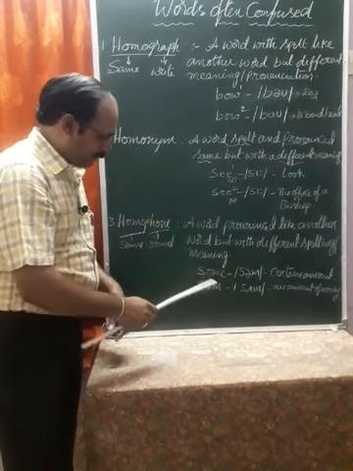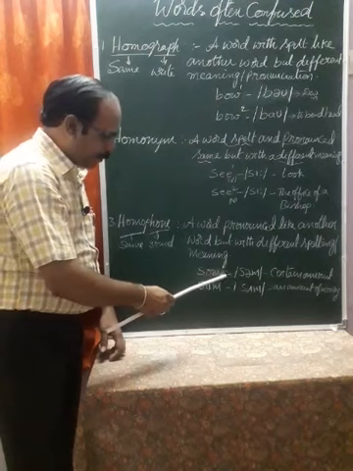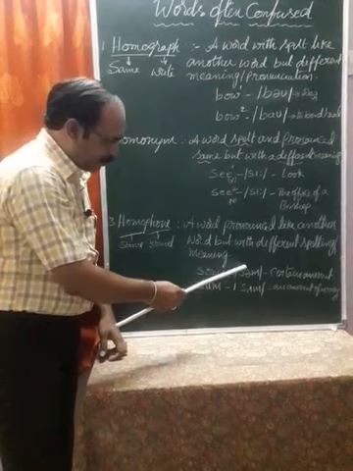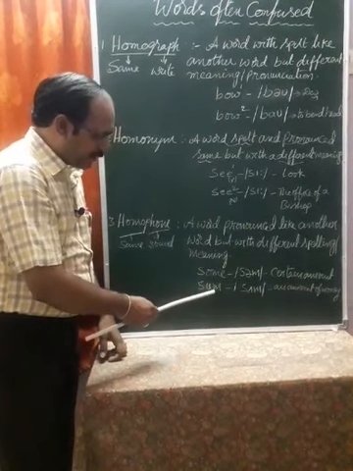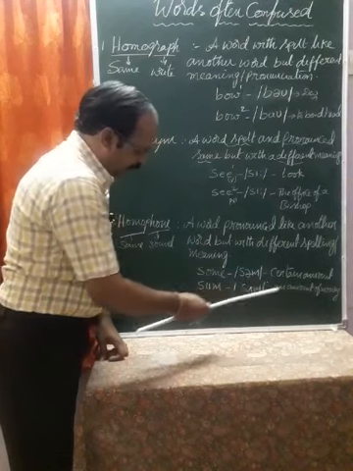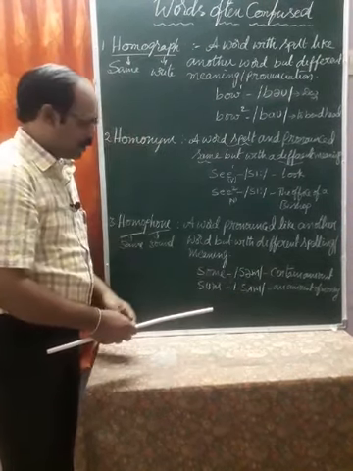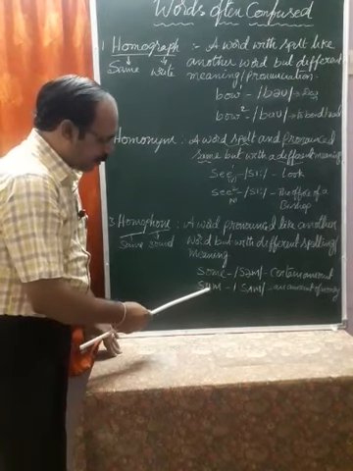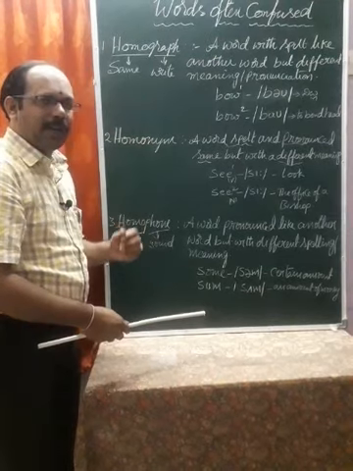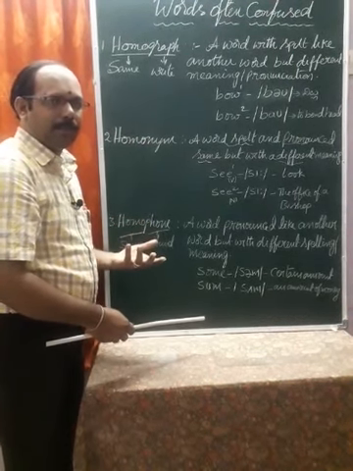For example, some and sum. S-O-M-E is some and S-U-M is sum. Pronunciation is the same but spelling is different and meaning is also different. Some means a certain amount, and S-U-M sum means an amount of money, a sum of money, and in mathematics a sum means a problem.